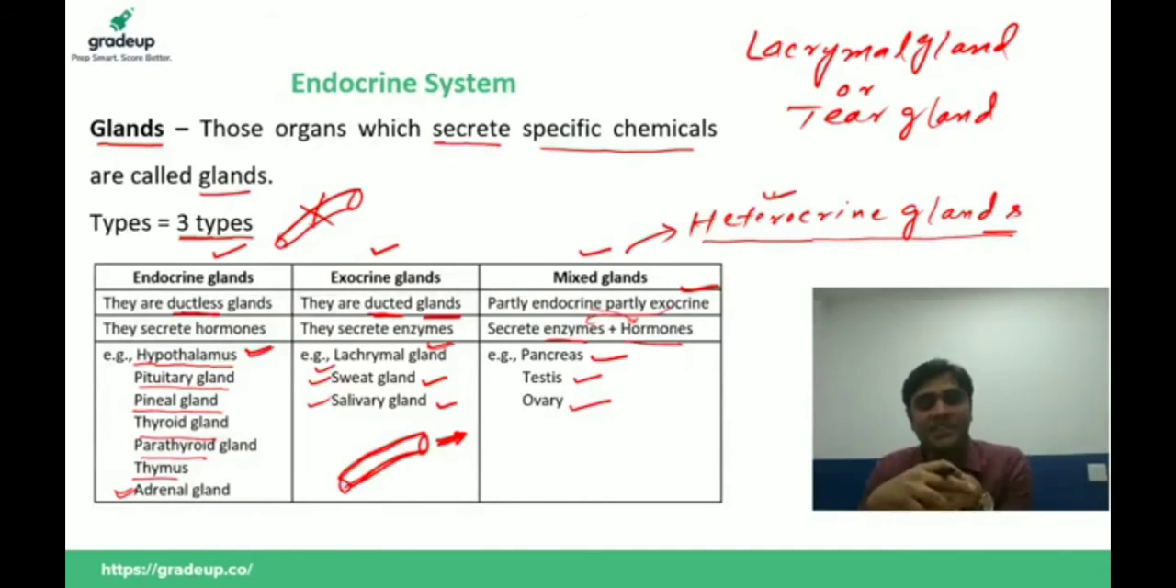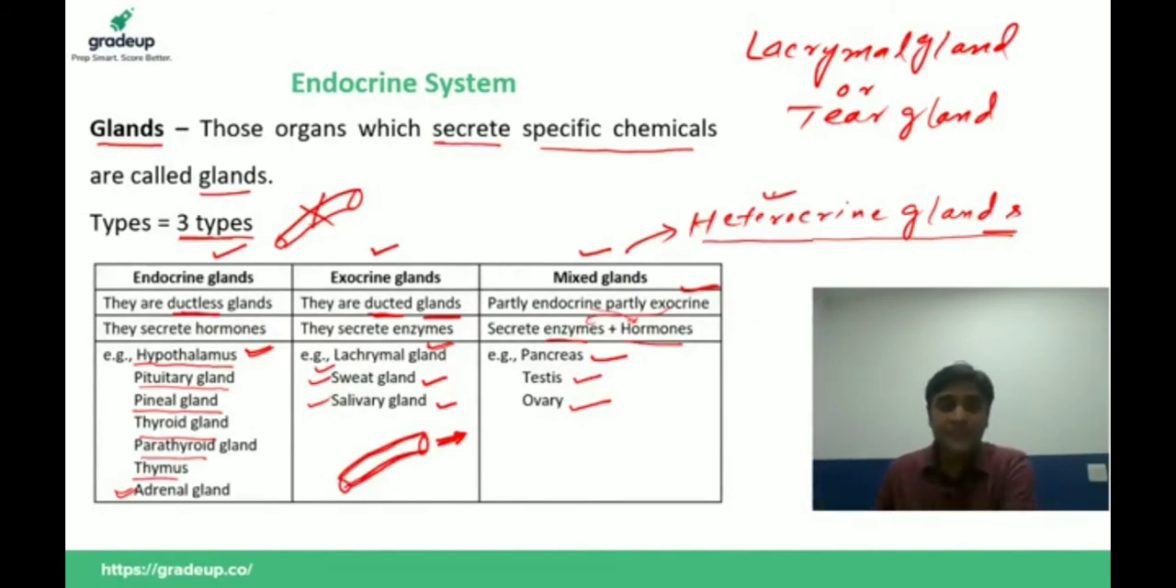Suppose the question is: which of the following glands secretes enzymes as well as hormones? Your options are hypothalamus, pituitary, salivary gland, pancreas. What should be your answer? It is pancreas. Okay, which of the following glands is a mixed gland? Your answer should be either pancreas, testis, or ovary. Clear or not? Yes, Naresh, you are absolutely right. Is it clear or not? Clear? Yes, clear. Very good.